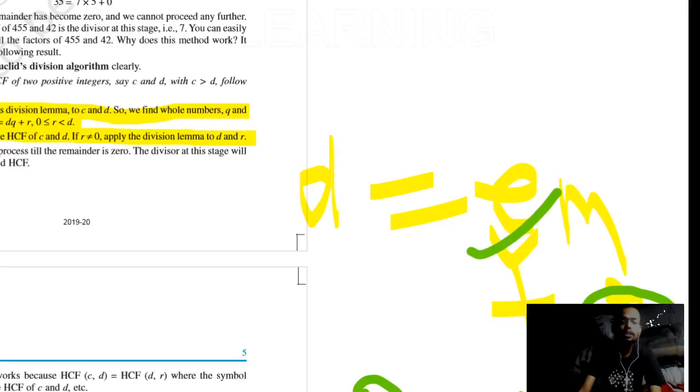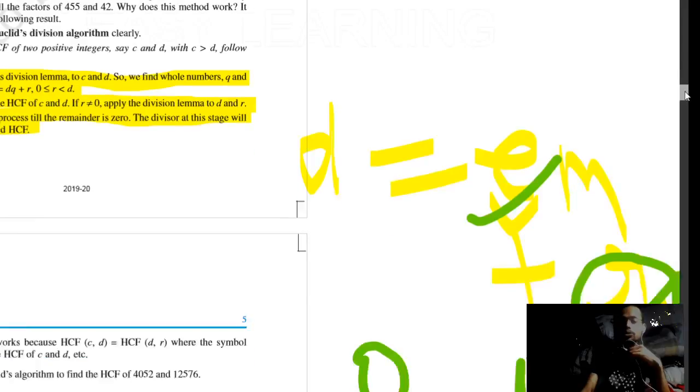Continue the process. Pardon me. See, continue the process till the remainder is 0. Okay, till the remainder is 0. The divisor at this stage will be the required HCF. Fine. Yeah. Now enough for theory. Let's come to the example.